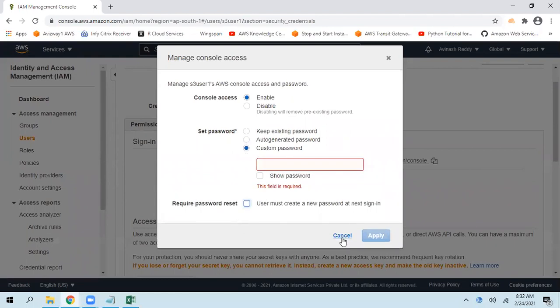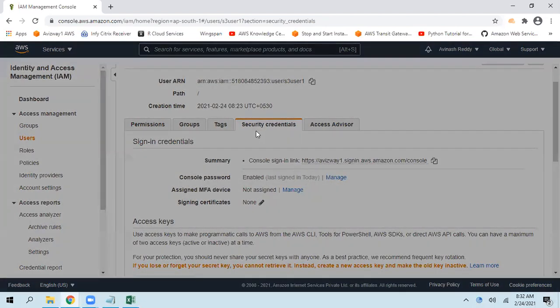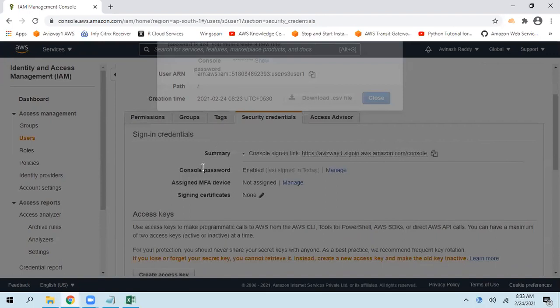Or else, I want my IAM user to create a password, then click on manage. I'm okay to keep them with the existing password, but whenever he is logging in the next time, they need to change the password. I'm not setting up a new password. I'm going to keep their existing password only, but I'm selecting this. That means whenever they log in next time, they need to create a new password.